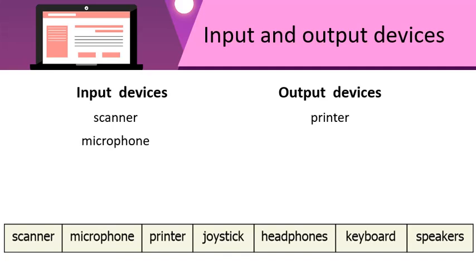Let us move to our next device then. What about the headphones? What kind of device are the headphones? What do headphones do? They help us to listen to the sounds that are given out by the computer. So what kind of device should these be? Yes, these are output devices.